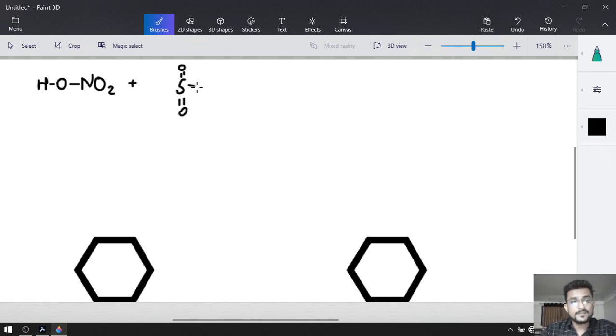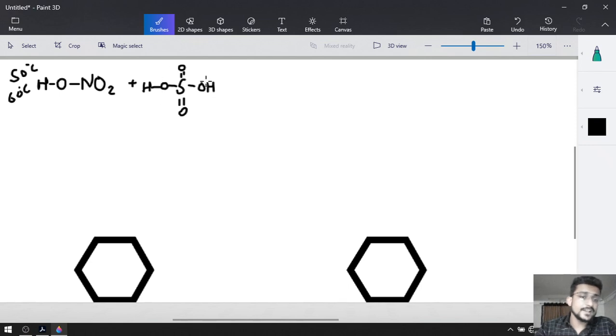H2SO4. Sulfur has 2 double bonded oxygen and 2 OH. So this is the H2SO4 and this is HNO3, right? Now both are concentrated acid and temperature for this reaction is nearly 50 degrees Celsius to 60 degrees Celsius. Remember that. So we are going to heat both of the acids.